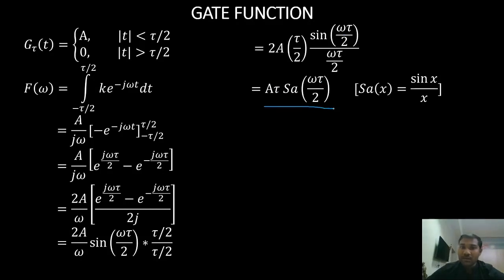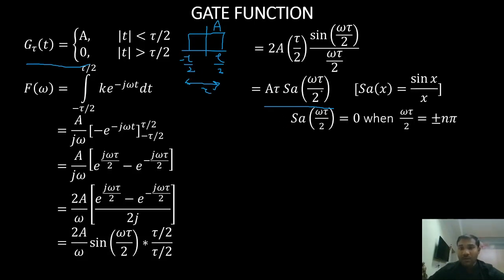This is the Fourier transform for a gate function. If the amplitude of the gate function is a, and the width of the gate function is tau, as we already saw at the start of this slide, then the Fourier transform will look like a sampling function, that is a tau sampling omega tau by 2.